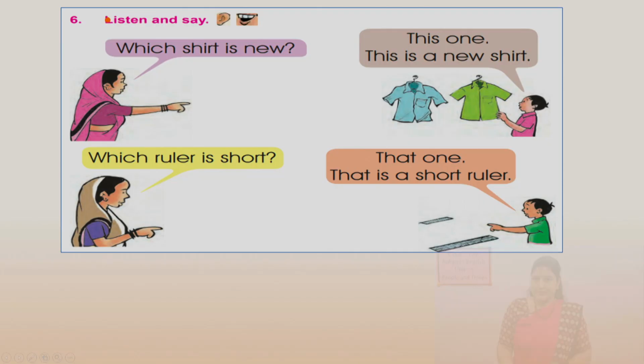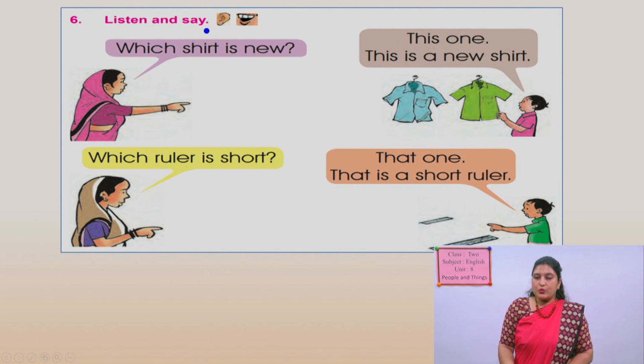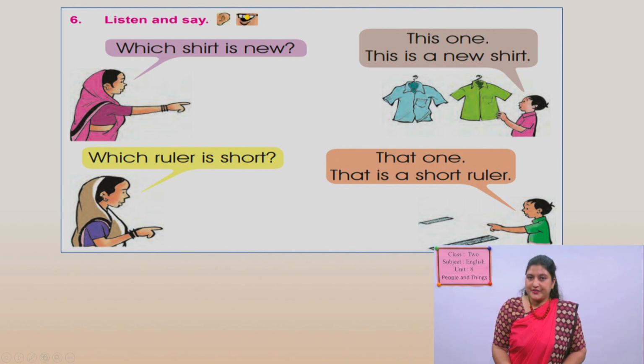Look at the pictures. Okay? It is in your book too. You can look at your book. It is from Unit 8, page number 50. You can see this picture on page number 50 of your book. Okay? Now, look here. Listen and say. Look at the pictures and say. Let's discuss the pictures first. Okay?